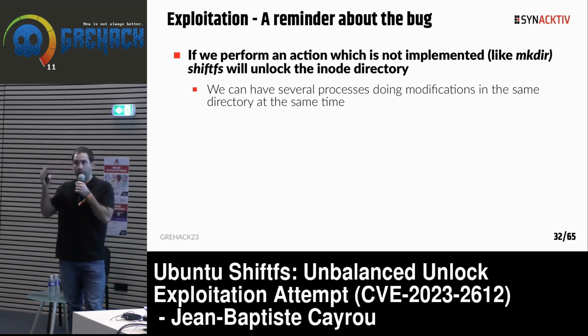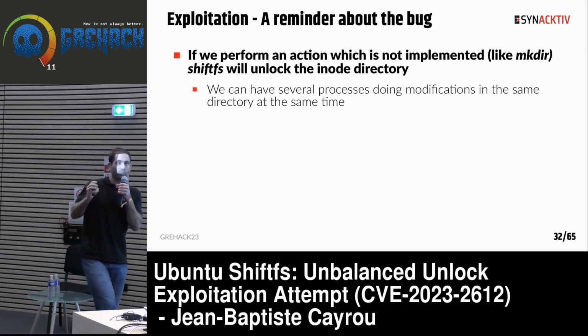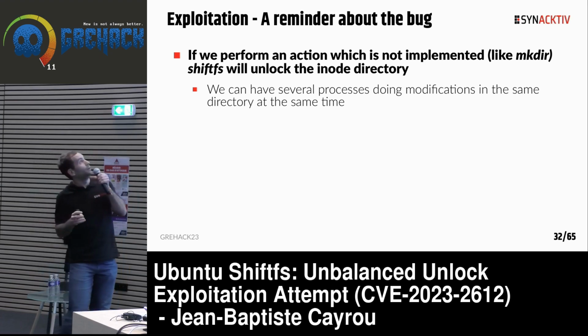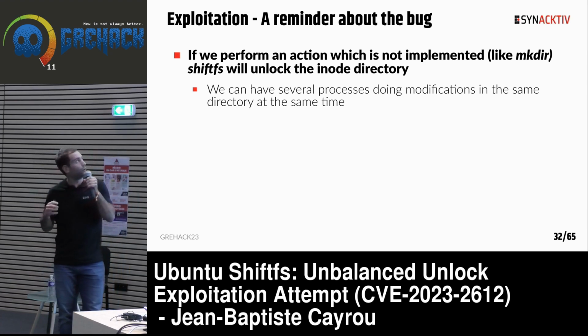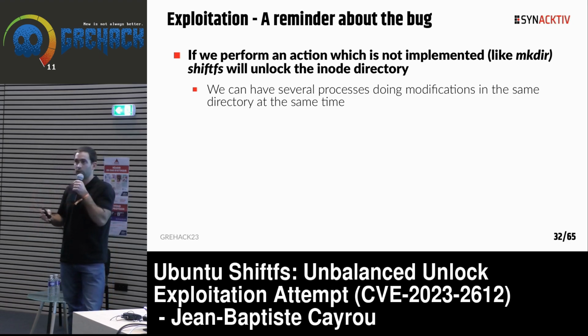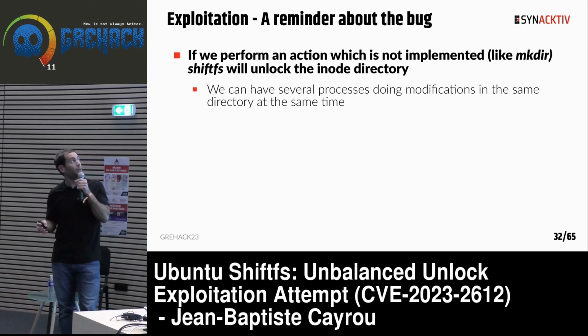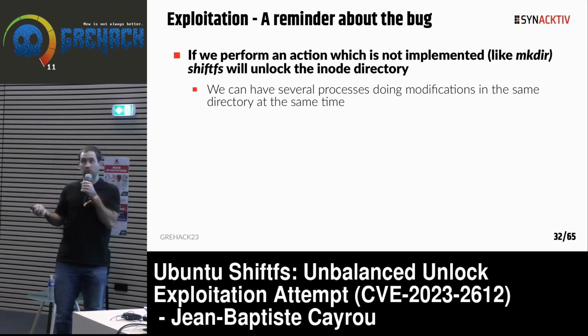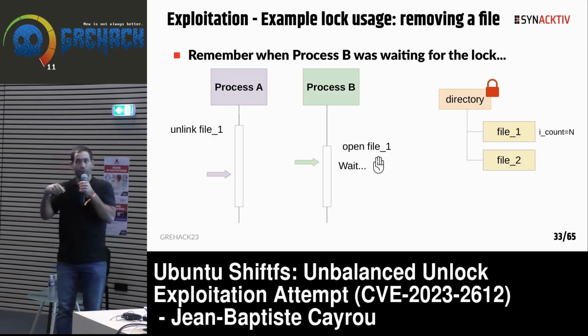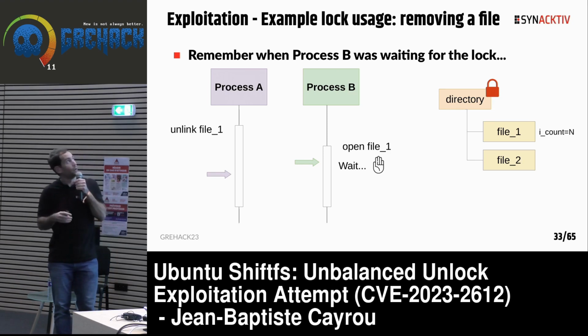If we keep in mind what our bug is, we can unlock a directory. That means we can have two processes that perform a modification or access on the directory at the same time, with a lock which is no longer locked. Take again the previous animation at the state where B was waiting for the lock.